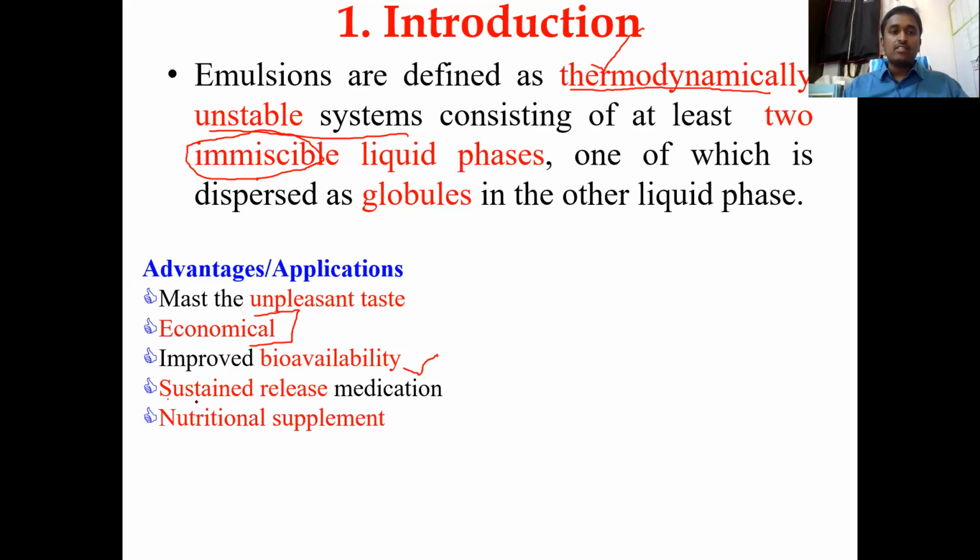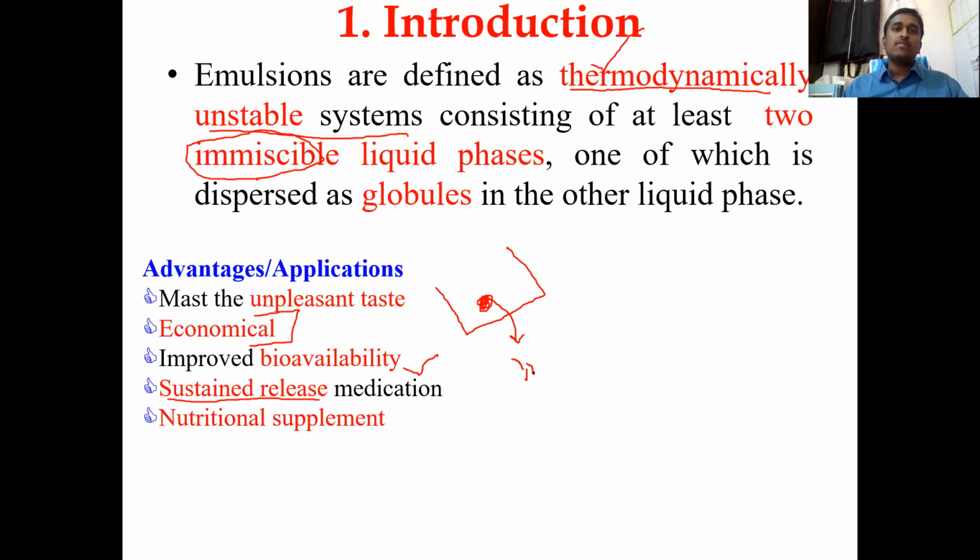Also, these emulsions can be used as sustained release medications. Let us say you have an oil in water or water in oil emulsion, whatever it is, and you load some drug inside, let us say some oil soluble drug. When it goes to the stomach or GIT, slowly the drug will be released from the oil globule rather than bursting at a time. They will not burst. This globule will get absorbed from the stomach, and from the globule, slowly the drug is going to be released into the bloodstream. So sustained means prolonged action, long action.